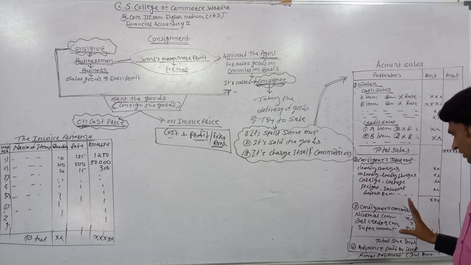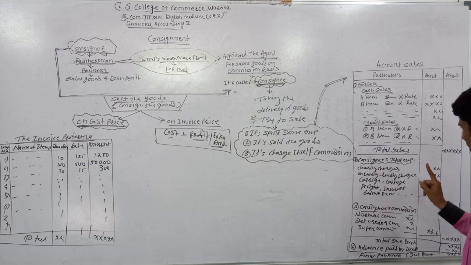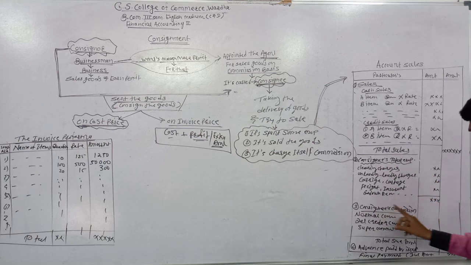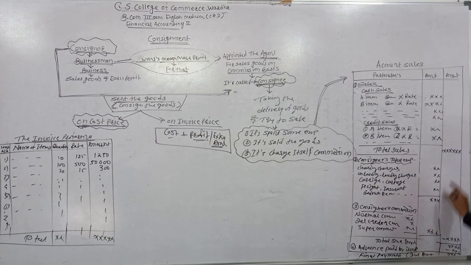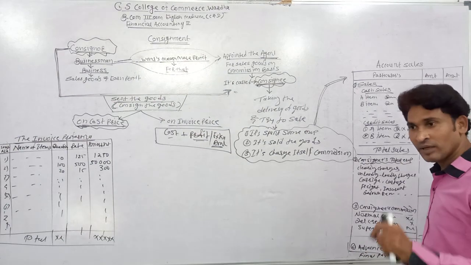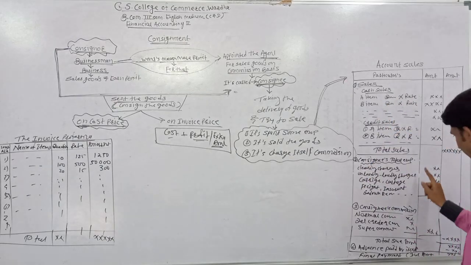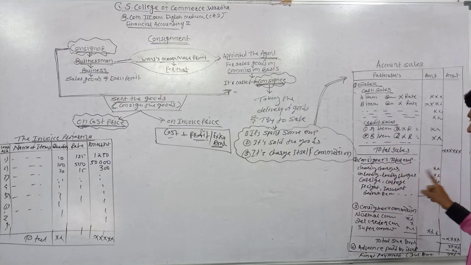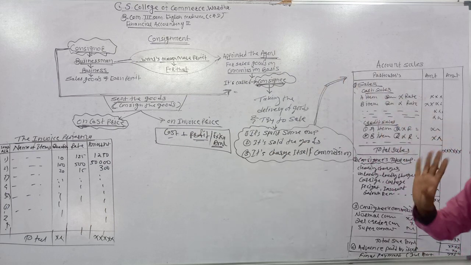So the consignee charges its commission, and the amount of the consignee's expenses and the amount of its commission, the total amount, is deducted from the total sales amount. It means this amount which the consignee got from selling the goods is payable to the consignor, but the expenses and the consignee's commission are deducted from this amount. It means it's the total payable amount from the consignee to the consignor.